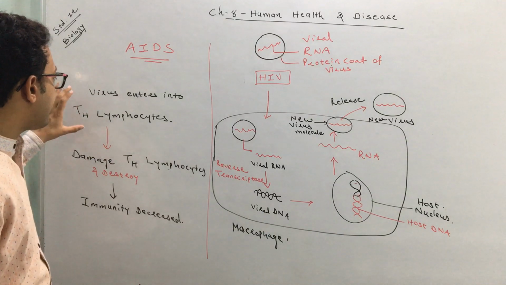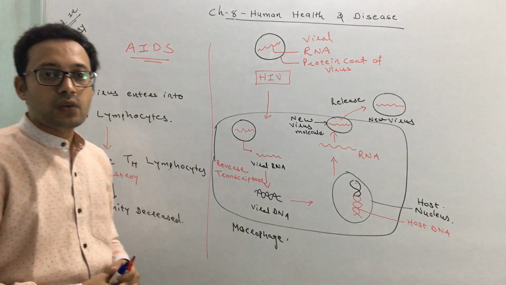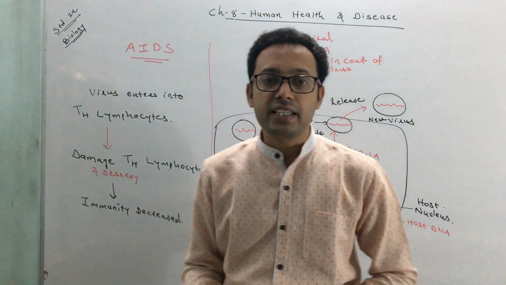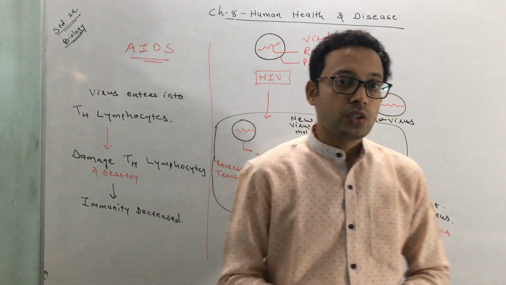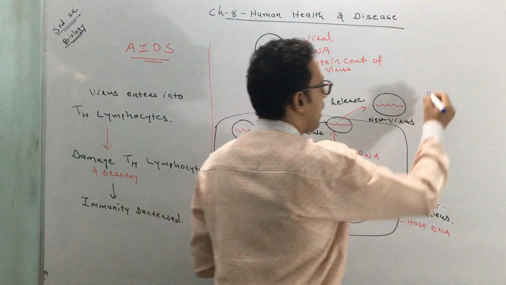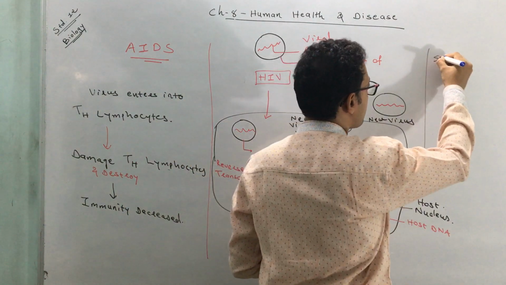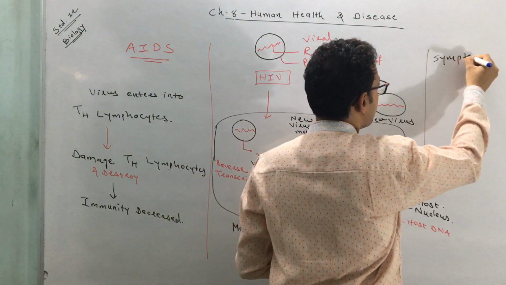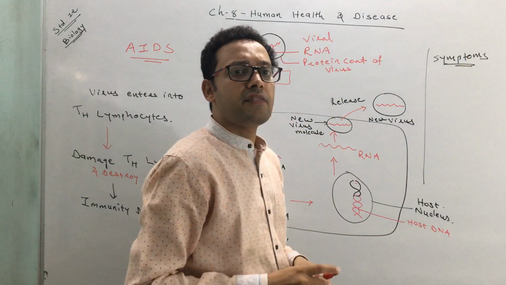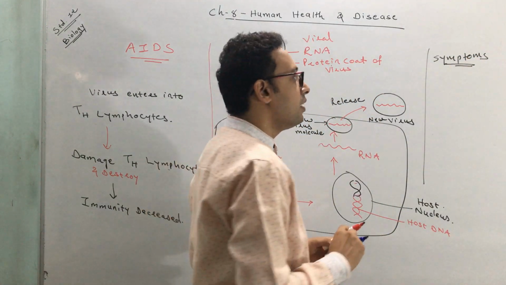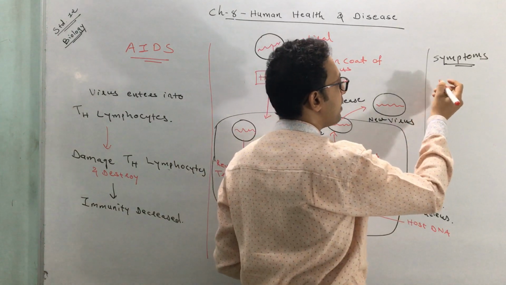When the virus is affecting the T lymphocytes, the person shows a variety of symptoms. These are the symptoms, and they appear when the viruses are infecting the T helper cells or T helper lymphocytes.